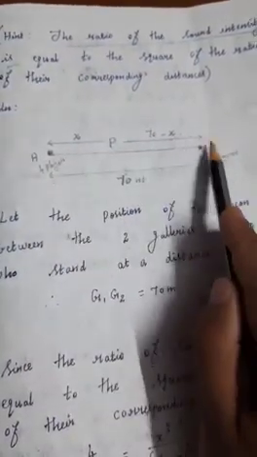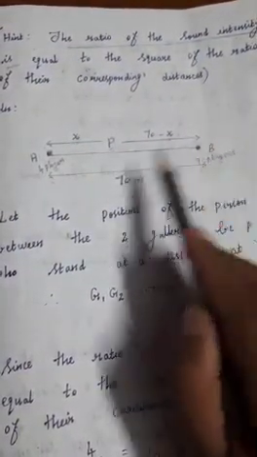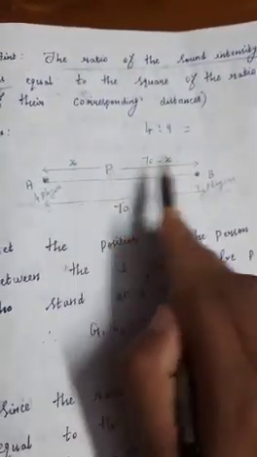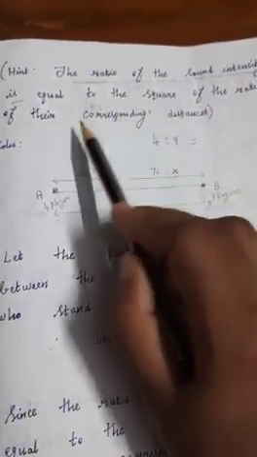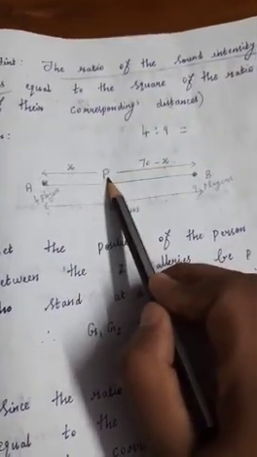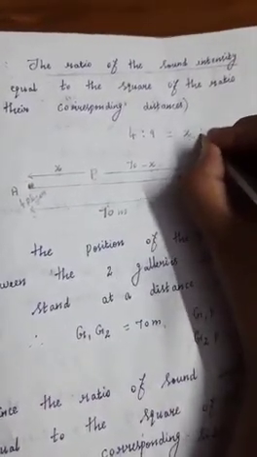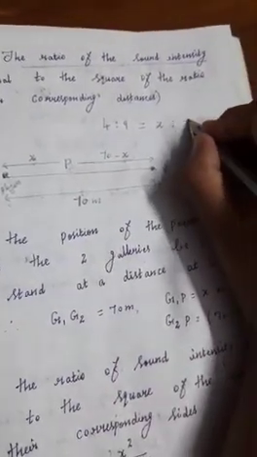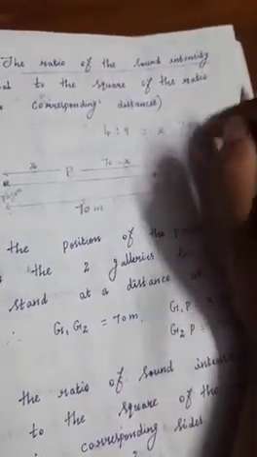So the ratio of the sound intensity: the first gallery has 4 players and the second gallery has 9 players singing, so the ratio of the sound intensity is 4:9. This is equal to the ratio of their corresponding distances. Corresponding distance means from the person to the first gallery, that is x, to the person to the second gallery, that is 70 minus x.